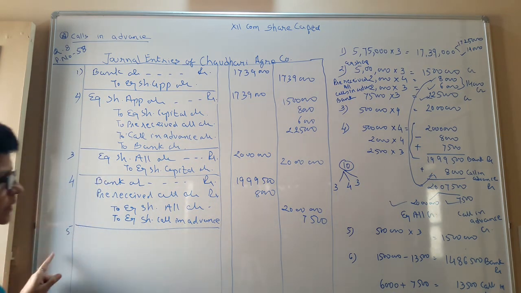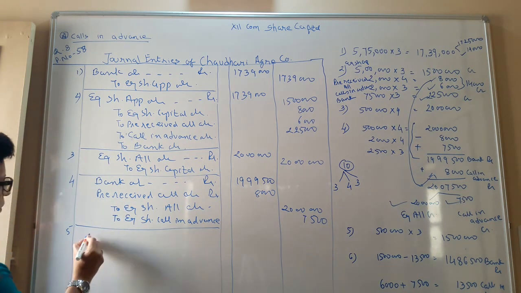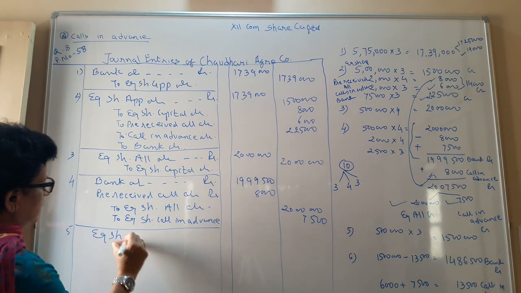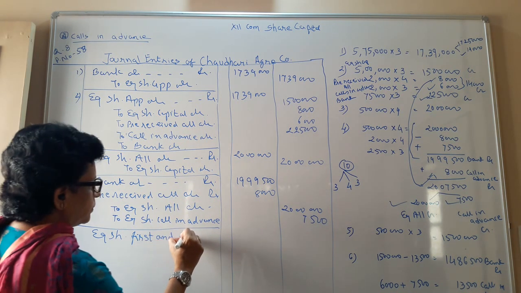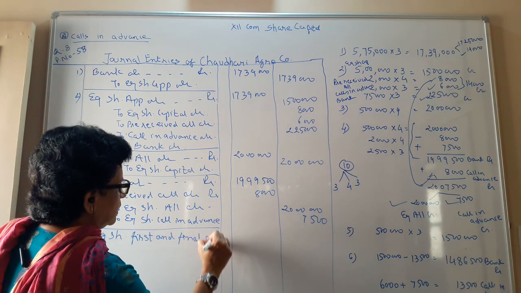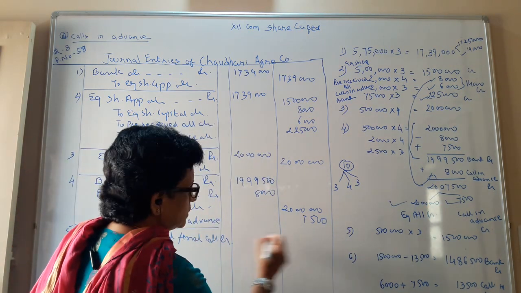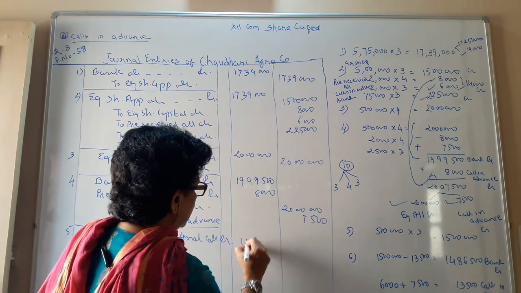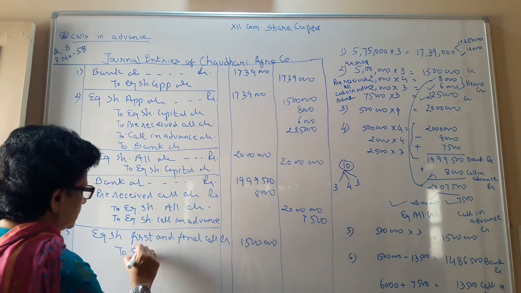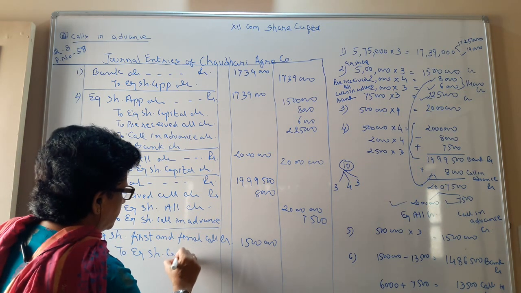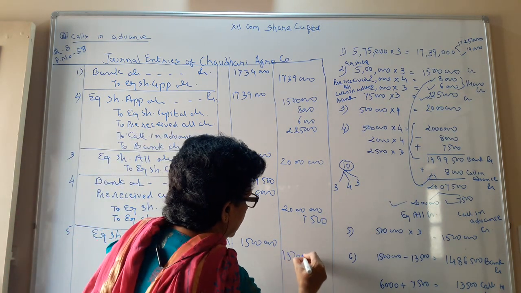Number 5. Now we are asking for the final call. So the final call entry, equity share first and final call account debit, that we are asking at 3 rupees, so 5 lakh into 3, 15 lakhs. To equity share capital account 15 lakhs.